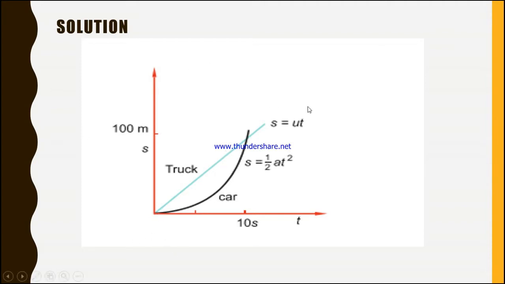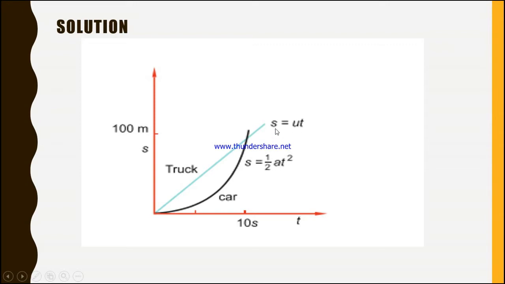For the truck, the distance becomes s = ut because it is uniform motion. This is the equation for the truck. So in mathematics, in order to find the intersection point of the two graphs, that means this graph and this graph are intersecting at this point, and also at this point. In order to determine the intersection points of these two graphs, one thing that we can do is: here is s = 1/2 a t square, here is s = ut.